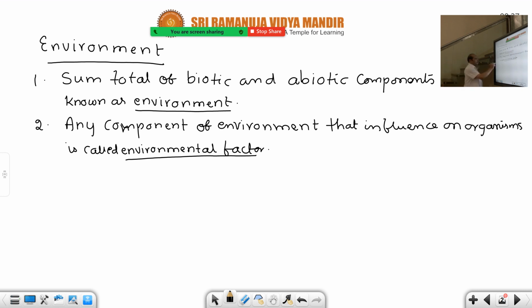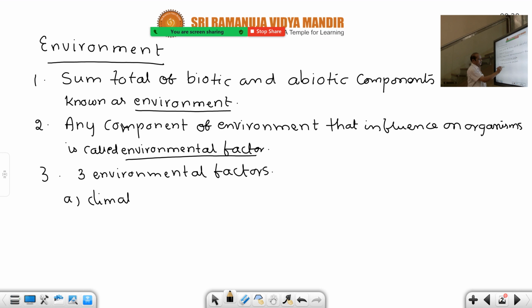So there are mainly three environmental factors. How many environmental factors are there? Three. What are they? Let us describe all three. Under point 3, subheadings are there. First of all, A, climatic factors. What is climate? The weather surrounding the individual or organism is called climate.